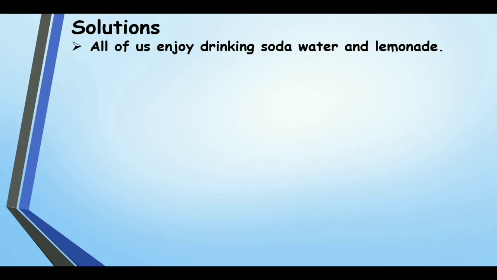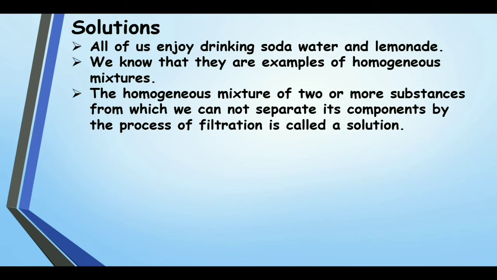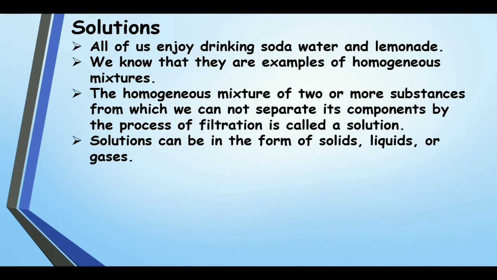All of us enjoy drinking soda water and lemonade. We know that they are examples of homogeneous mixtures, meaning it is a mixture of different types of components, but we cannot see them separately. The homogeneous mixture of two or more substances from which we cannot separate its components by the process of filtration is called a solution. Means the components of the solution cannot be separated by filtration.